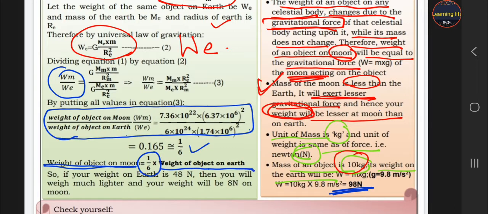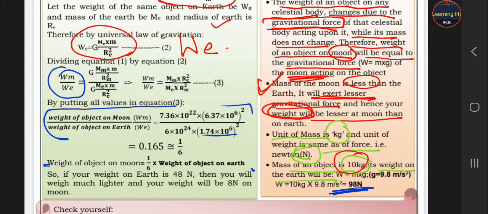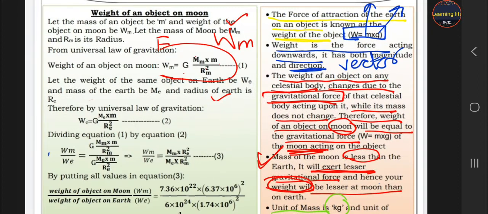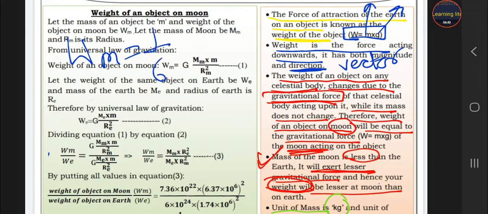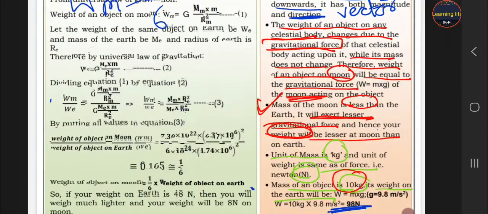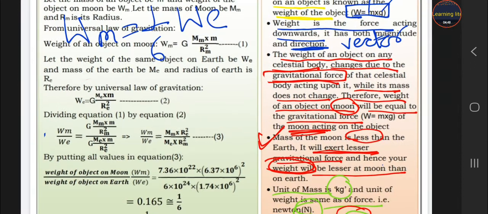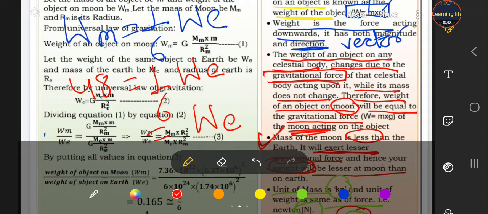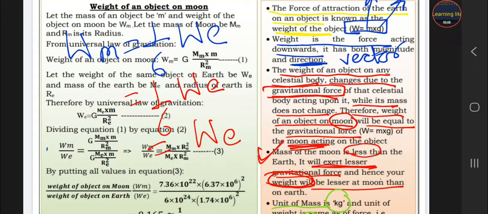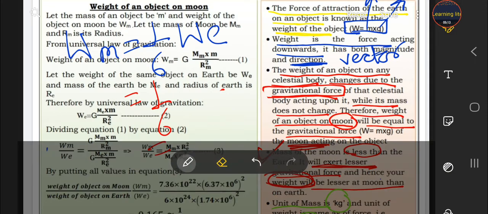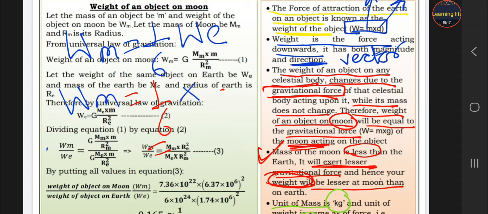Suppose your weight on the earth is 48 Newton. Then what will it be on the moon? The formula is: weight on the moon equals 1 by 6 of weight on the earth. So WM equals 1 by 6 into 48, and 6 times 8 is 48, so WM equals 8 Newton.